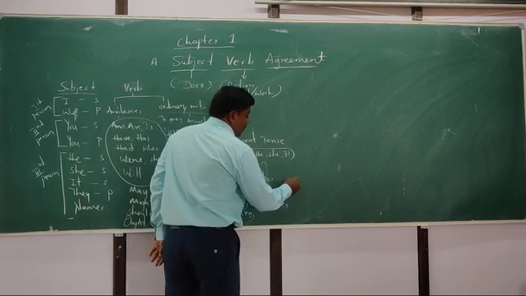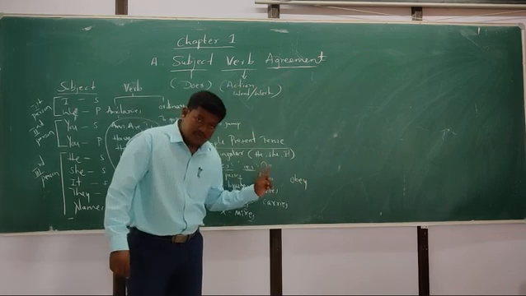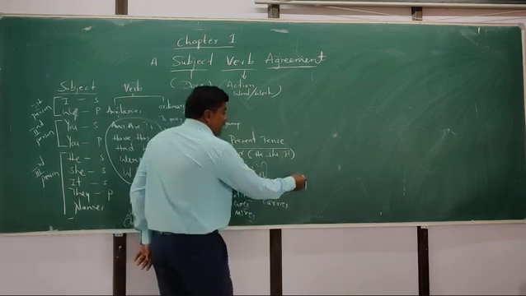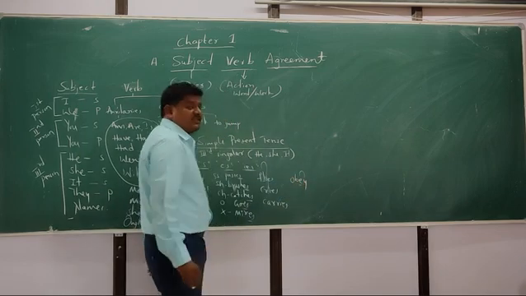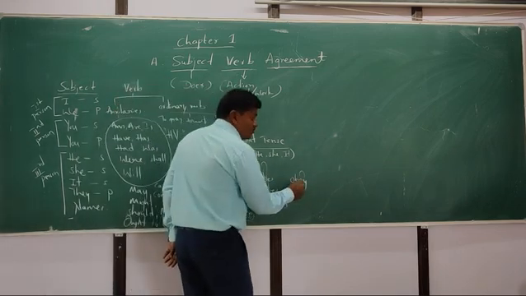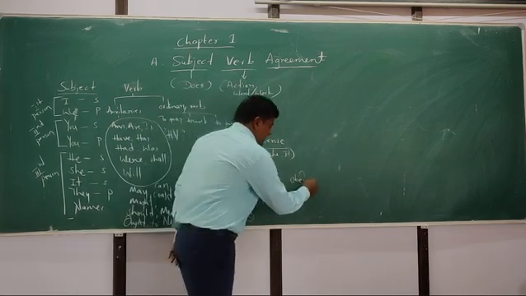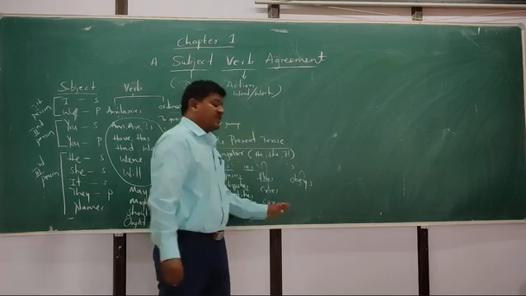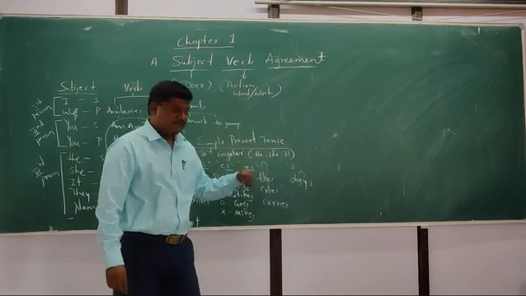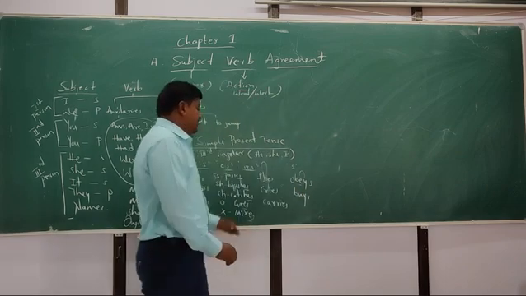Now see here, obey. In this verb, the verb is ending with y, but behind that y there is an e. E is a vowel, so you should not remove the y. Just add s. Obeys. Like this. Buy, buys. So this is the rule.